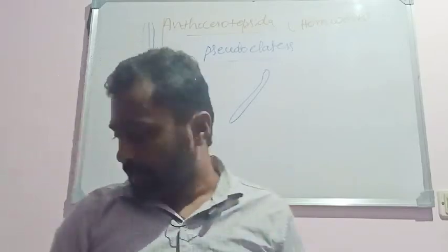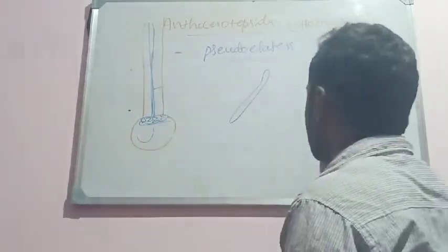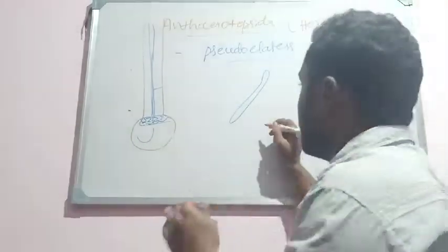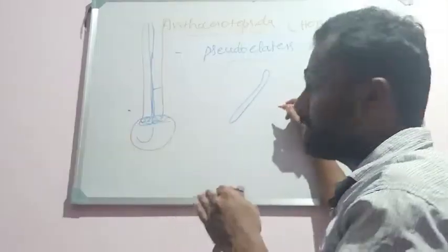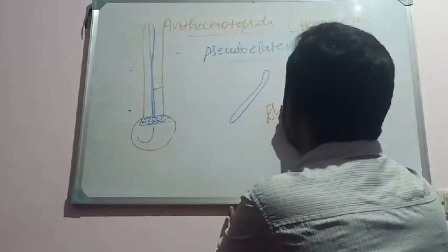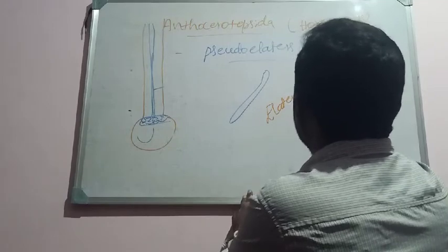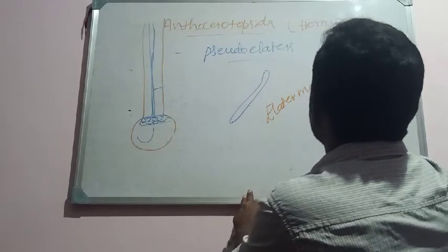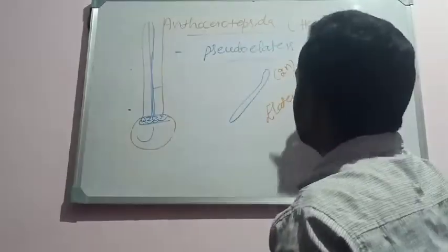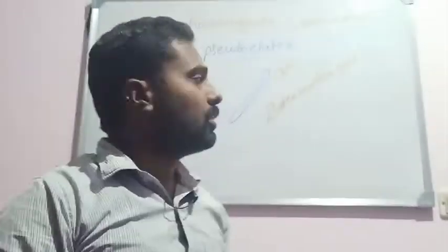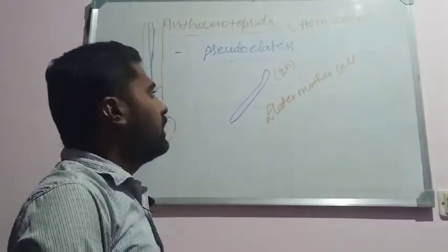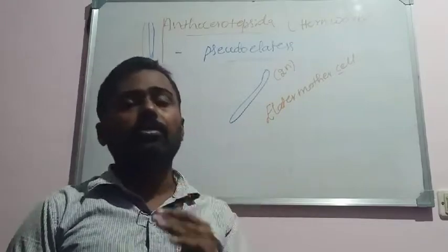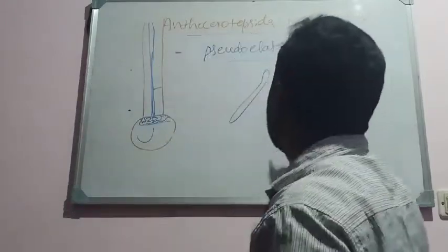Usually elaters, whether true elaters or pseudo-elaters, develop from the elater mother cell, EMC. Usually they are diploid in nature. It means they do not undergo meiosis. The spore mother cell undergoes meiosis and produces the haploid spores. Here the elater mother cell directly develops into elaters, where they are diploid in nature.